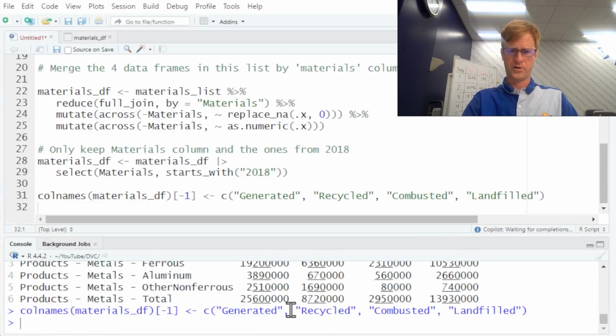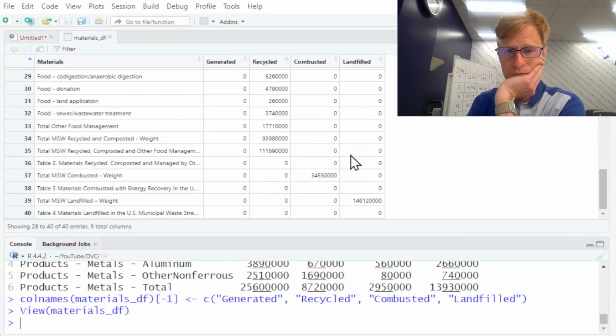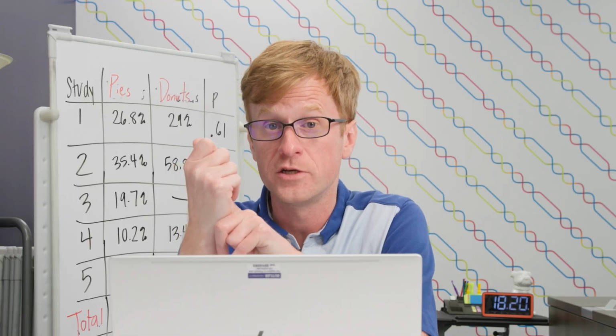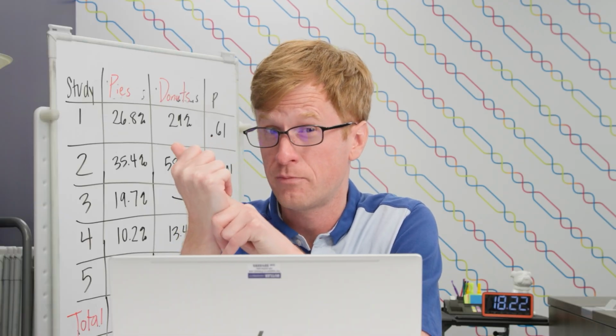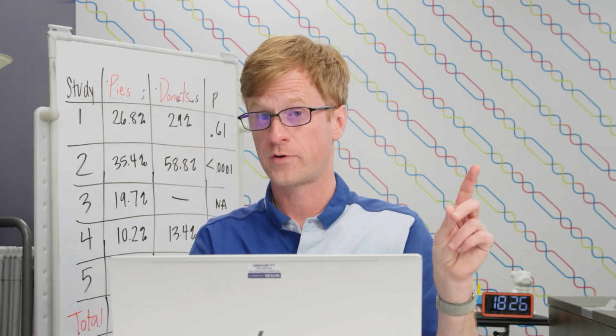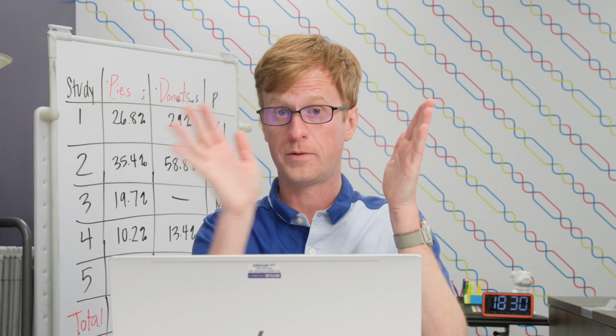Okay, now if we look at it, head, column, head. Actually, let's view. All right, now we're getting pretty happy. We got some blanks for some reason. So a few things we need to do to get it ready. Then we're in pretty good shape. We are going to remove the ones that have 0 generated and some recycled because we need what percentage of generated got recycled. If we have 0 generated, then we have no idea.